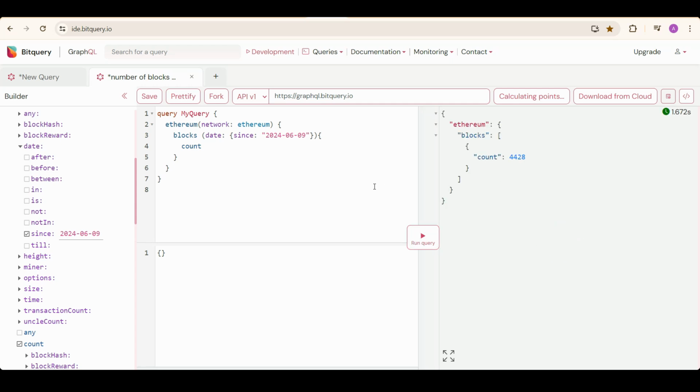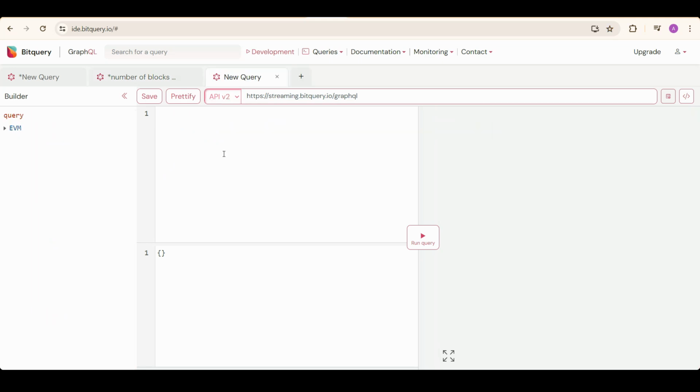It's 4428. So this is how you can save some points and just get the data which you really need and limit the data that you're fetching by using limit and date filters. Let's move on to API V2, which is more robust.